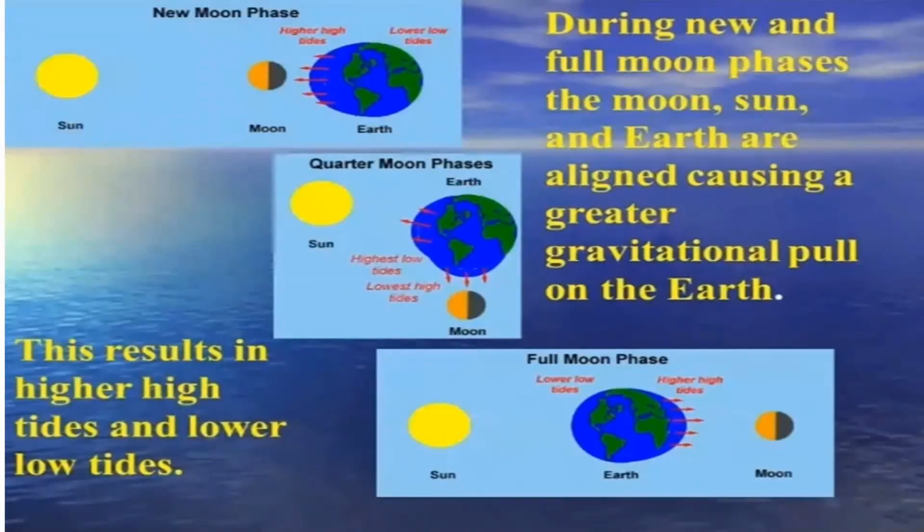And as the earth, moon and sun are along a straight line, the gravitational force exerted by moon and sun will get combined. The sun and moon will show the combined effect on the earth. And that's why the gravitational pull in this situation will be more. That's why the high tides will be higher and the low tides will be lower.